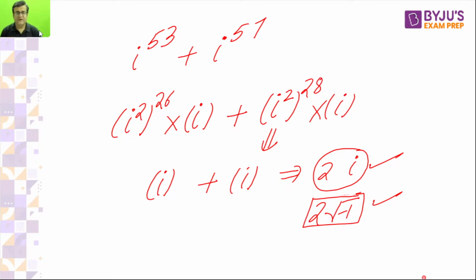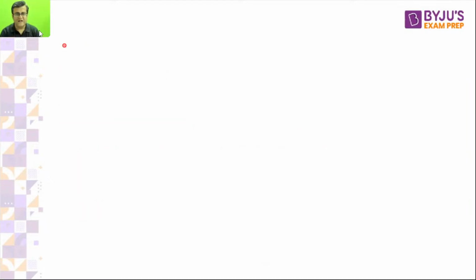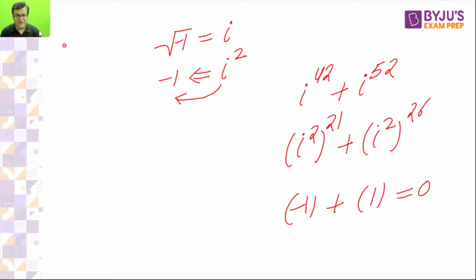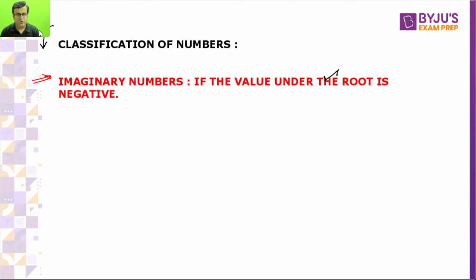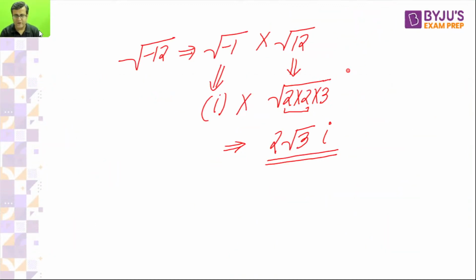Now let's come to the next. Now come to classification of numbers, in which we are going to cover real and imaginary. Imaginary numbers I have already explained. I started with imaginary first. I told you the value under the root with negative sign will give you an imaginary value. It means whenever the value under the root is negative, this is imaginary, and iota will definitely be there. Iota is root of minus 1, iota square is minus 1. I have given you so many examples to understand imaginary numbers.